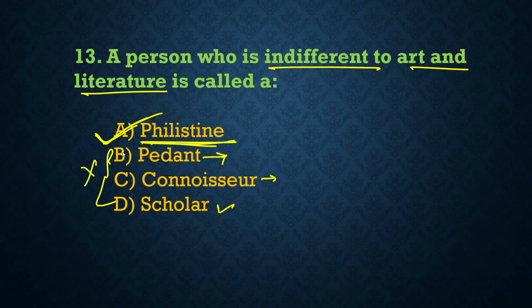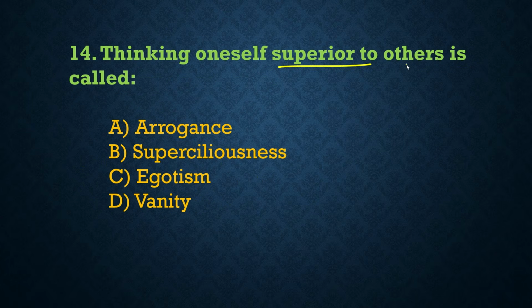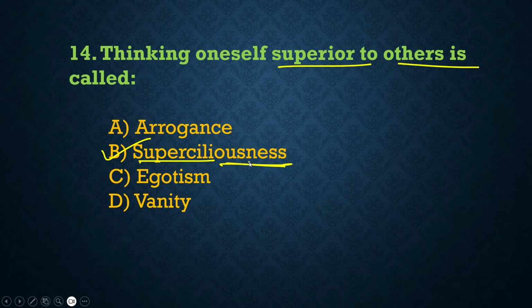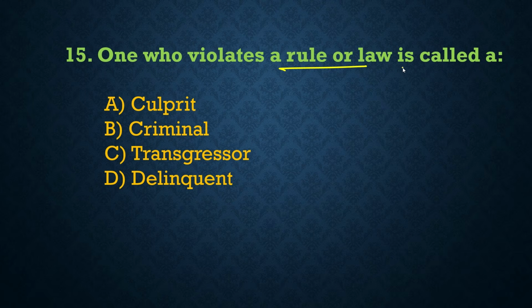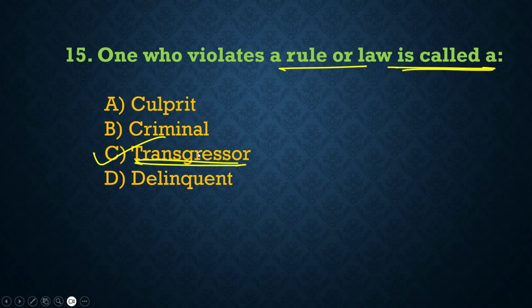These all are inappropriate. Next, thinking oneself superior to others is called. So here the correct one-word substitution is option B, and that is called superciliousness. Okay, so superciliousness means behaving as though one is superior. Understand? Next, one who violates a rule or law is called. So here the correct one-word substitution is option C, and that is called transgressor. Okay, so transgressor means a person who violates or breaks a law, rule, command, or accepted moral standard. Understand? Very good. Now, what is the meaning of delinquent?